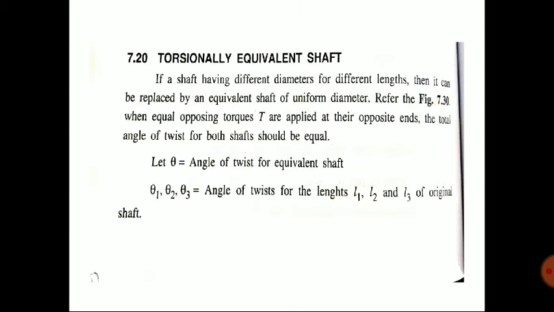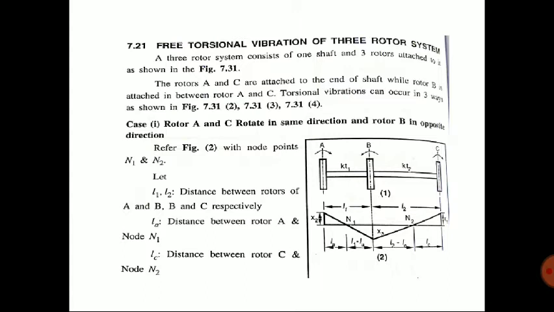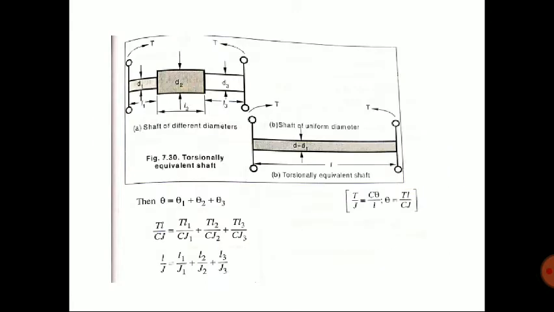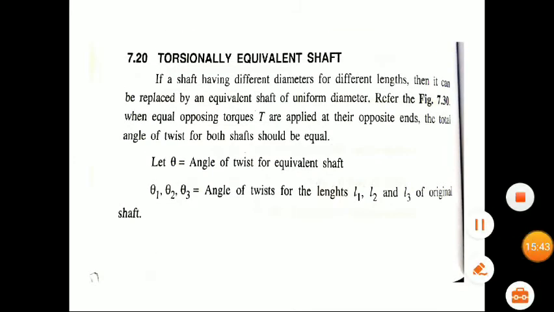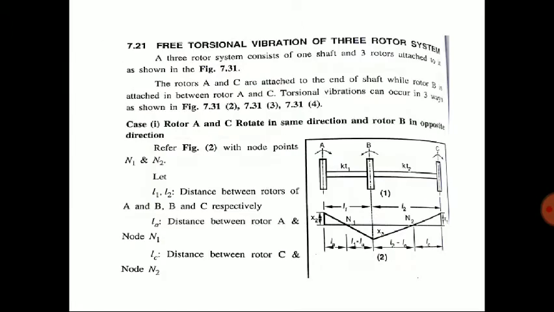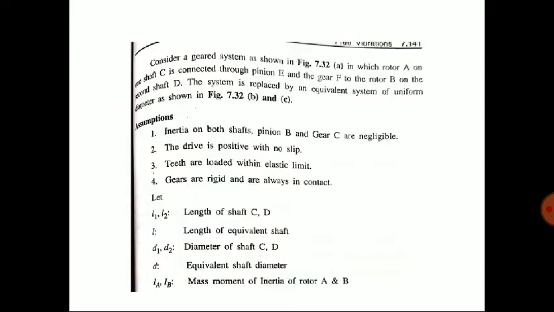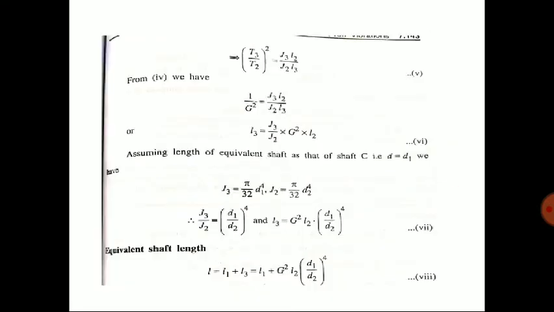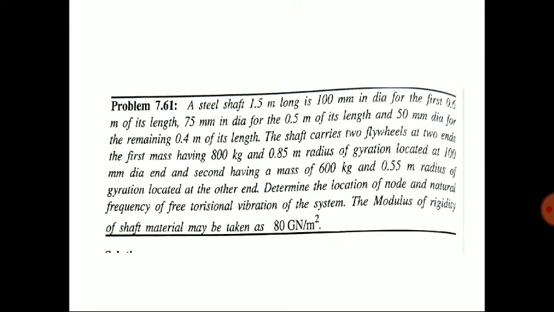So when coming to the topics remaining here, one is torsionally equivalent shaft, the next is free torsional vibration of 3 rotor system. So these are the theory parts remaining in this section. The next theory topics remaining are torsionally equivalent shaft, free torsional vibration of 3 rotor system, then geared system. These are the theory topics remaining in this module. Those theory topics will be discussed in the next video.